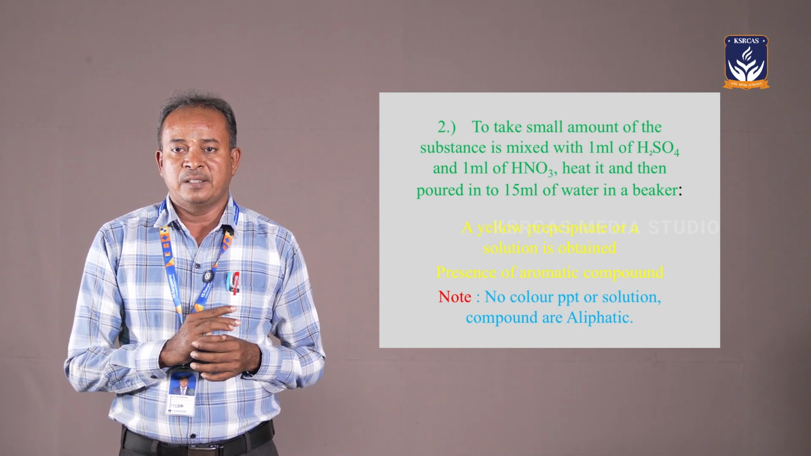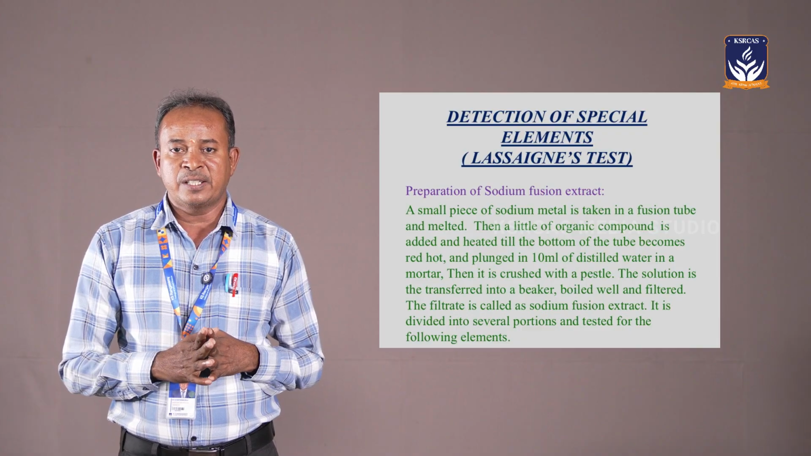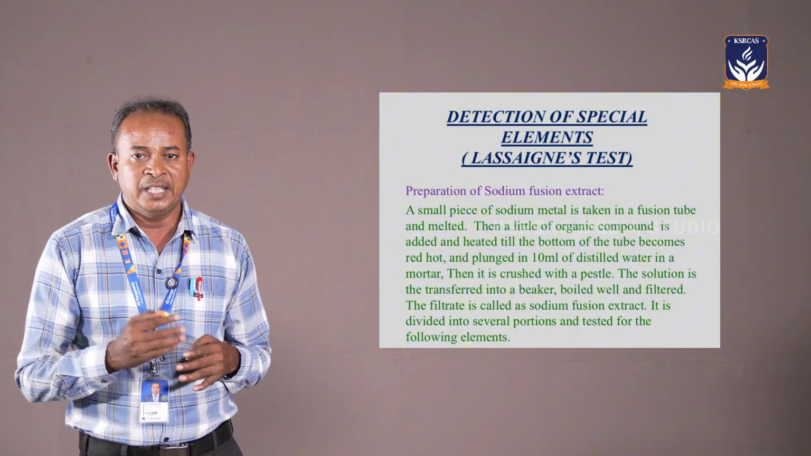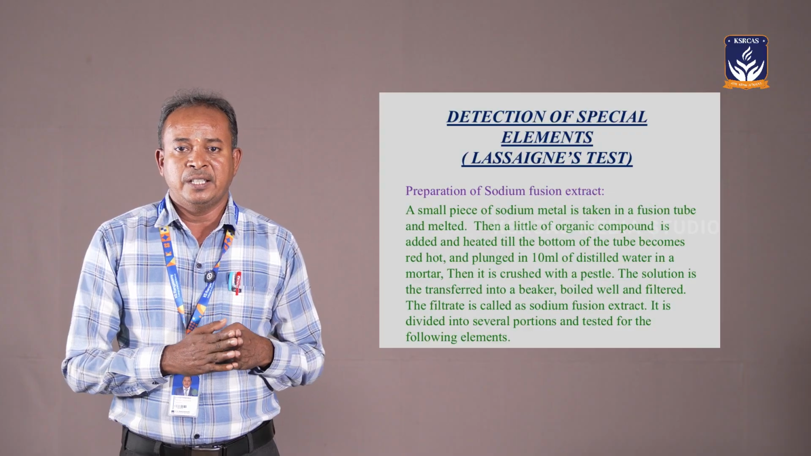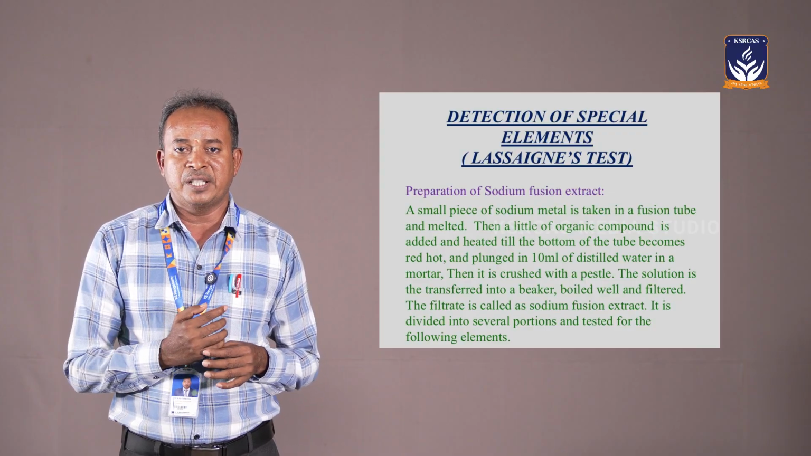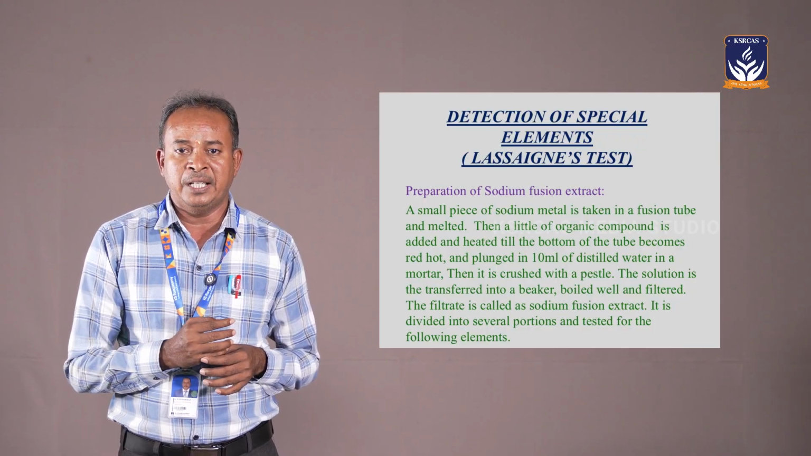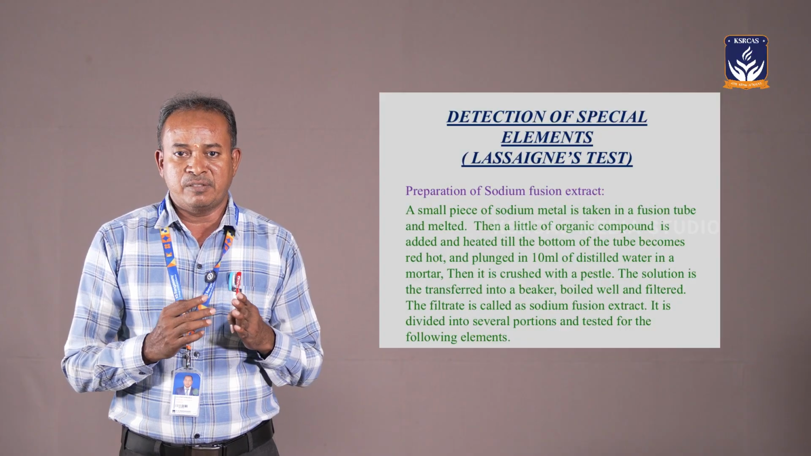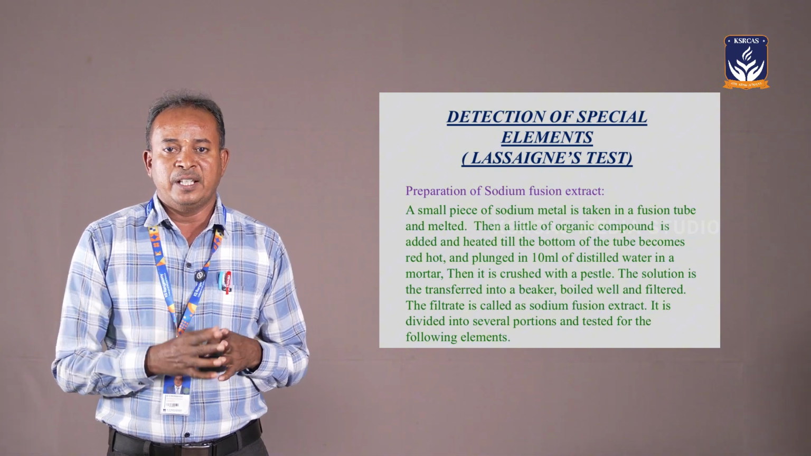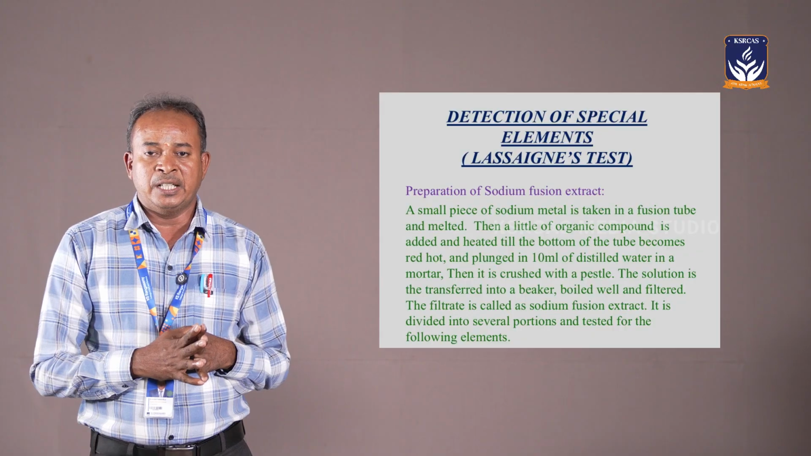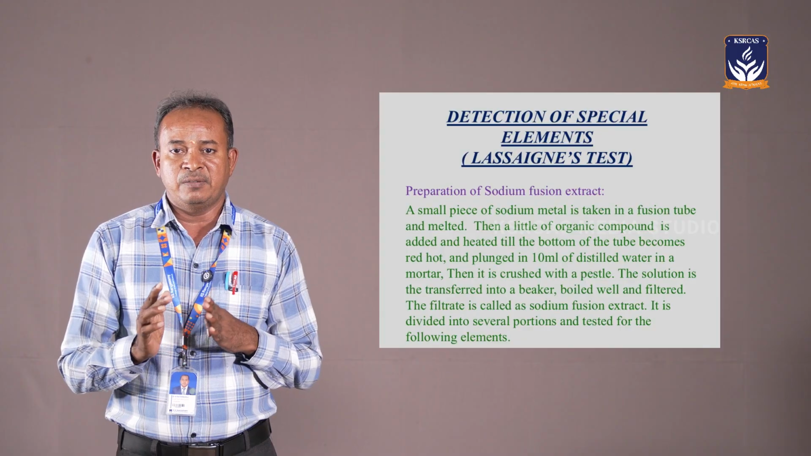Another test is the detection of elements. The elements nitrogen, sulfur and halogens can be detected with the following test. A small amount of the substance is taken in a fusion tube and heated on a wire gauze. Add a small amount of sodium metal and heat again until red hot. The red hot solution is poured into a china dish containing water. It is ground very well to collect the filtrate. From this filtrate, the following tests will be carried out.